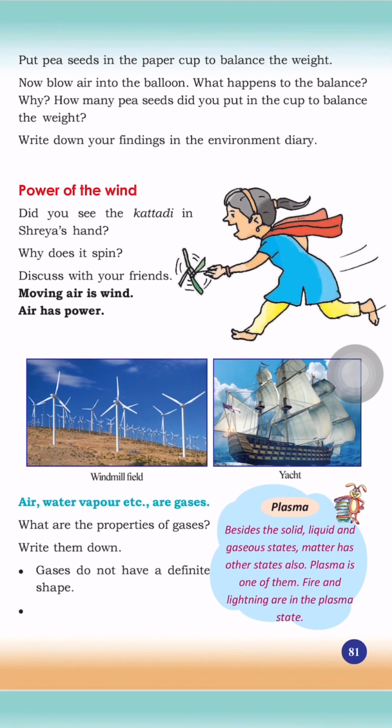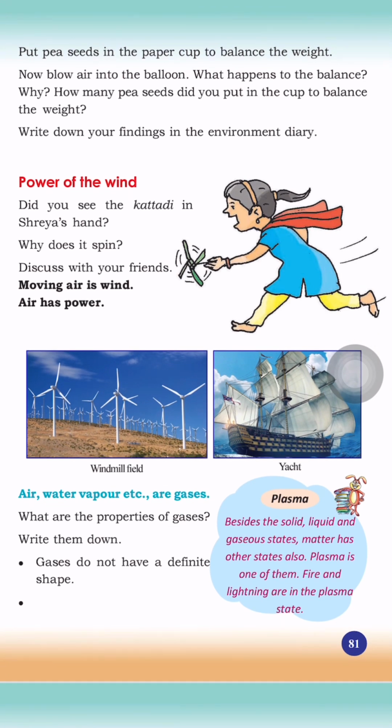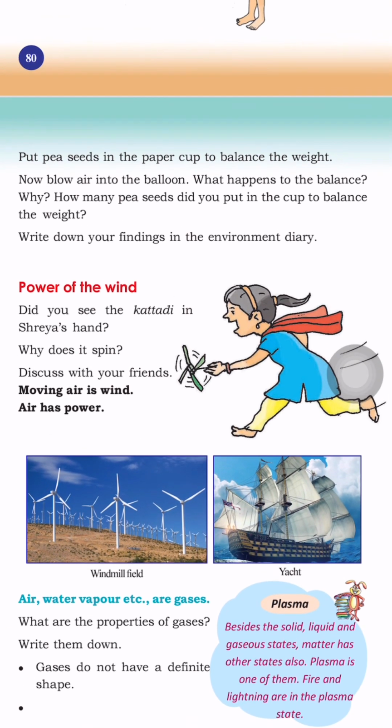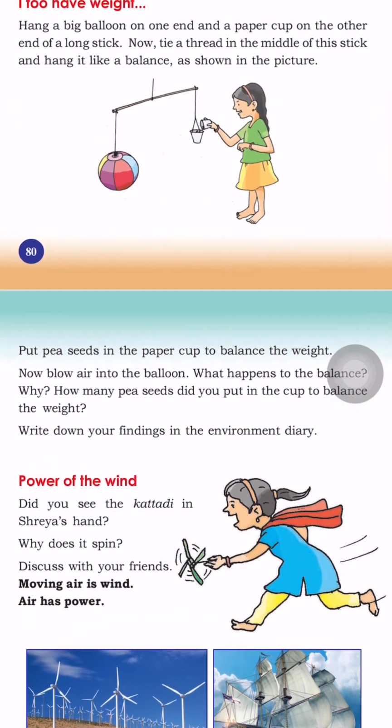Air, water vapor, or gases. What are the properties of gases? Write them down. Gases do not have a definite shape. Besides solid, liquid, and gaseous states.